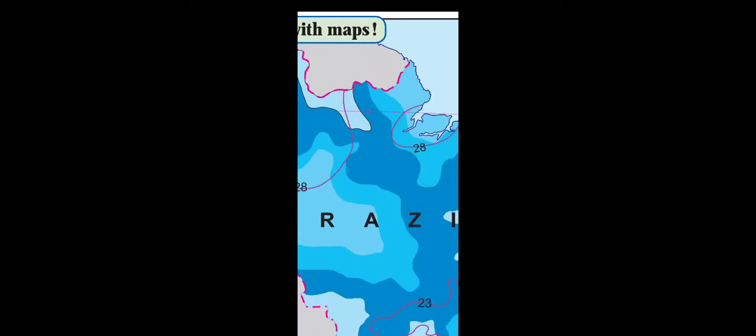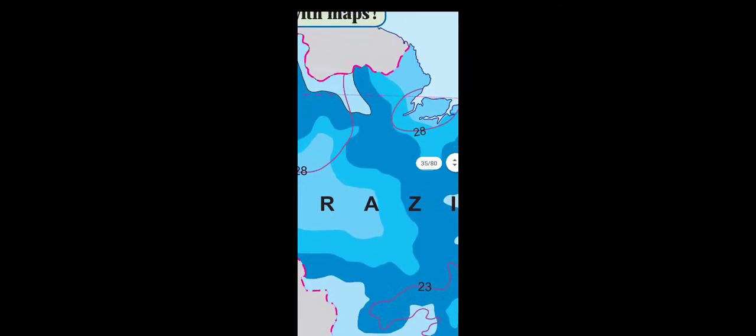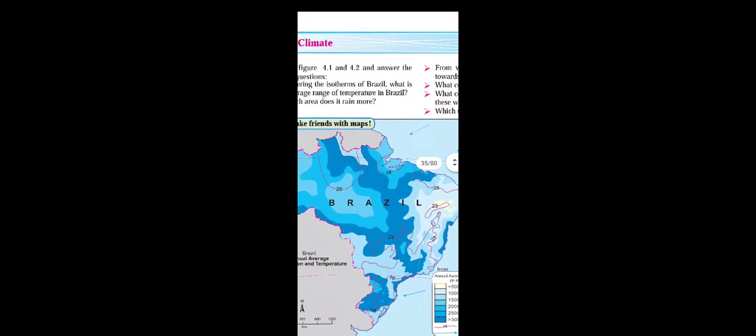The average temperature in the Amazon Valley, this middle part, is 25 degrees to 28 degrees Celsius.